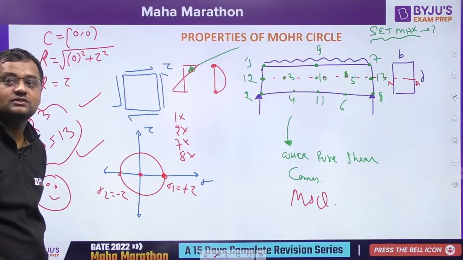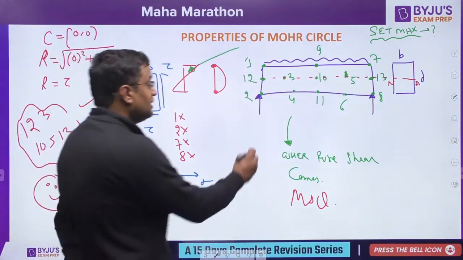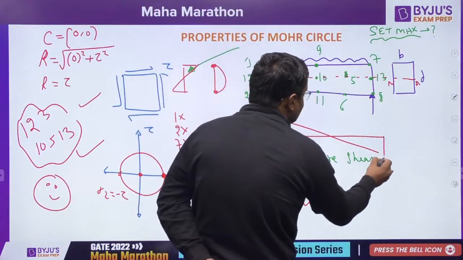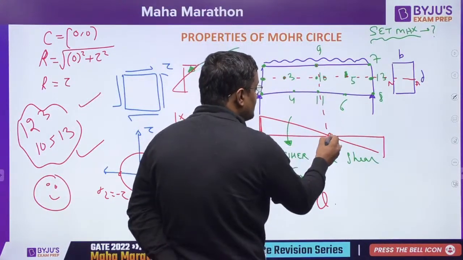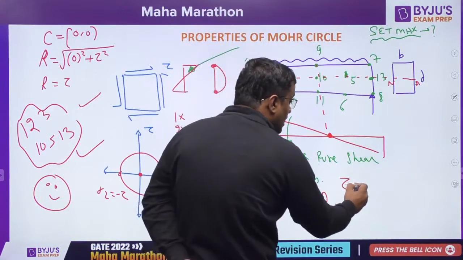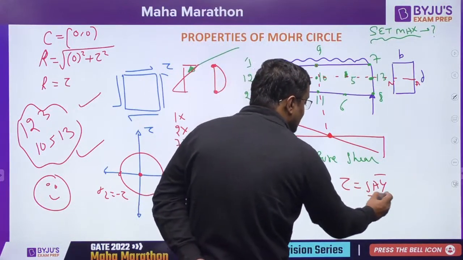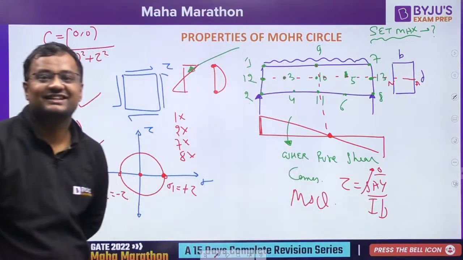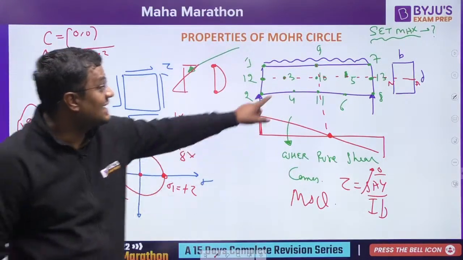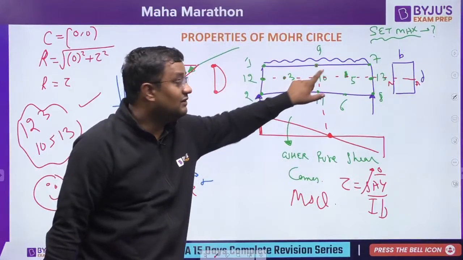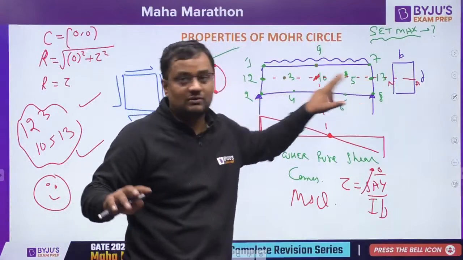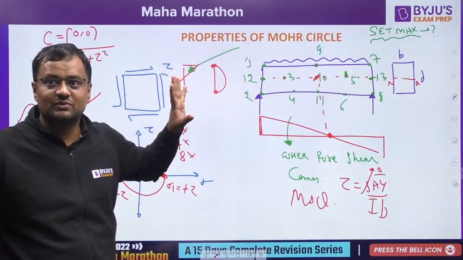Very happy with you, but your answer is not correct, because the shear force diagram is like this, and exactly at this point shear stress is 0. So tau is equal to VAȳ by Ib. The shear force is 0 there. That's why 10 will not be there. At these points no bending stress will be there.